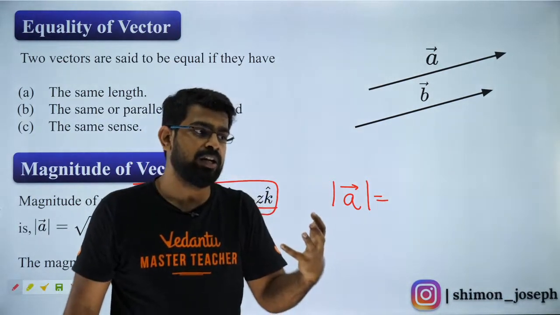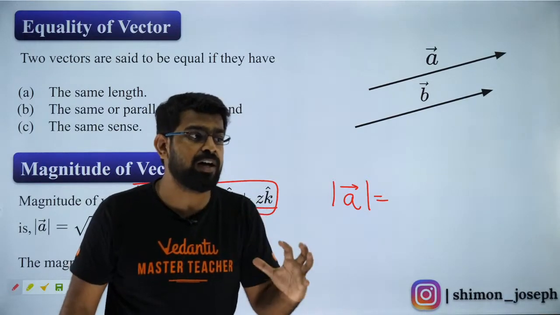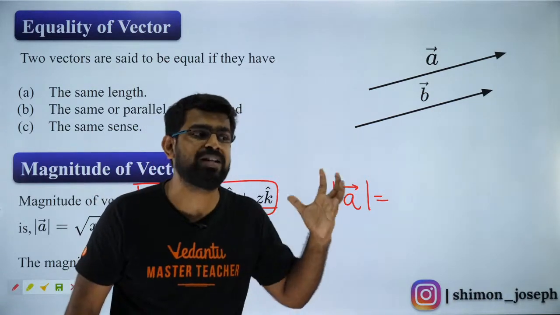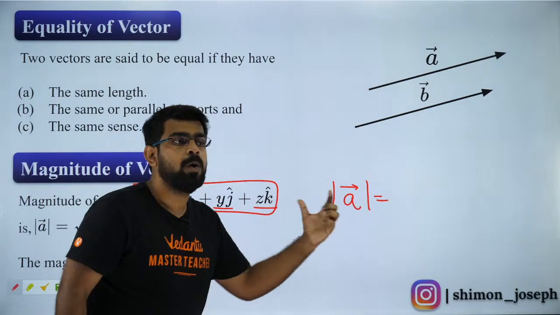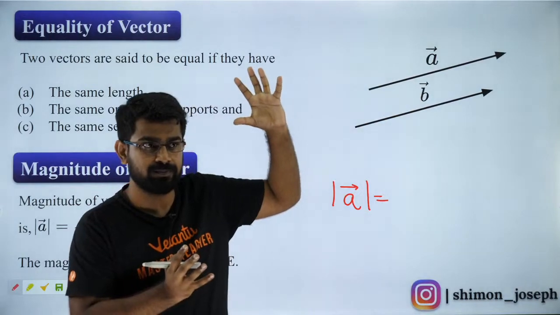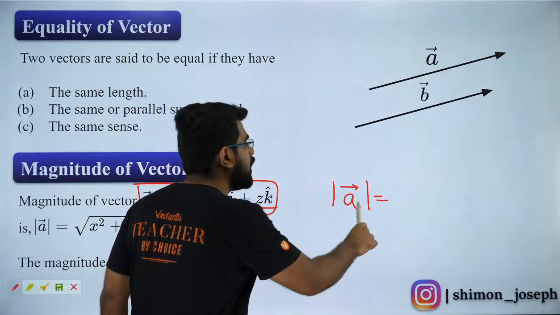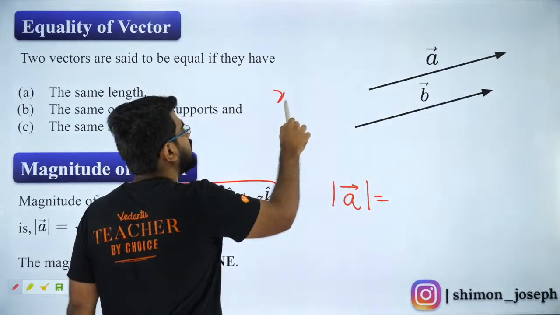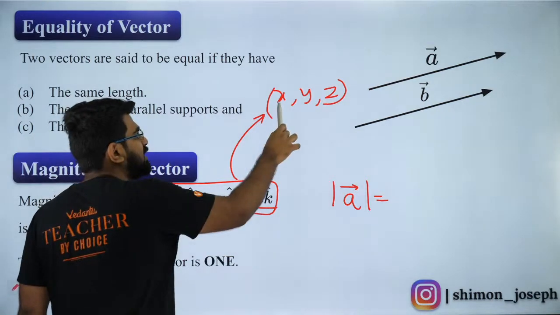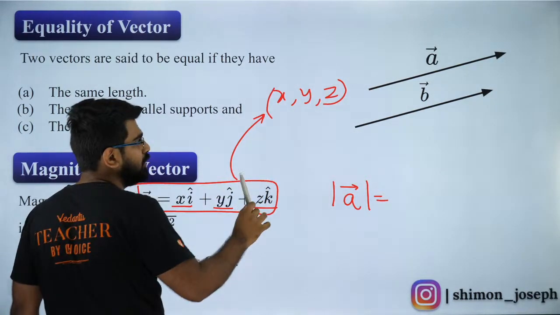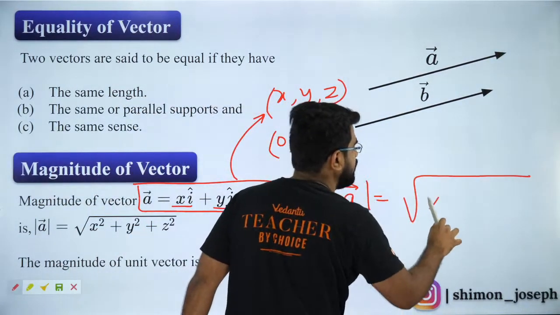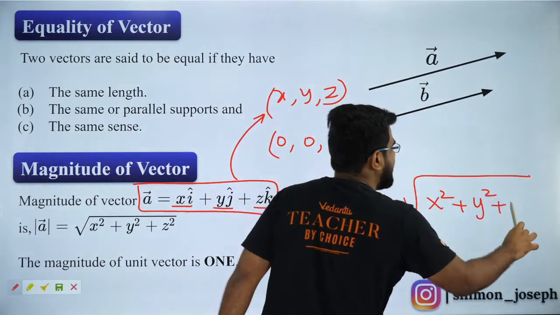You need to understand it. It is not just memorizing it. Rather, it is going to be a complete conceptual understanding of what's happening. When I say mod A, what I mean by that is the distance between origin to that vector A. Got it? So that is going to be the distance between the point x comma y comma z, because the position vector A is nothing but x i cap, y j cap, z k cap, and origin is 0 comma 0 comma 0. So what is the distance between them? It is nothing but square root of x square plus y square plus z square.